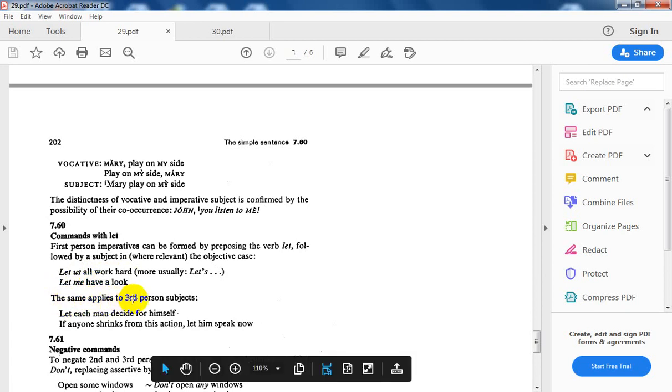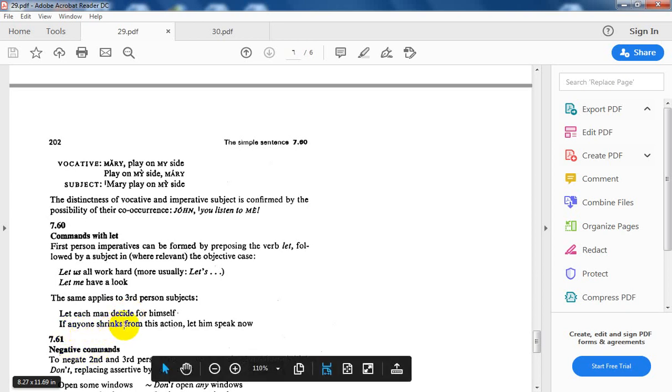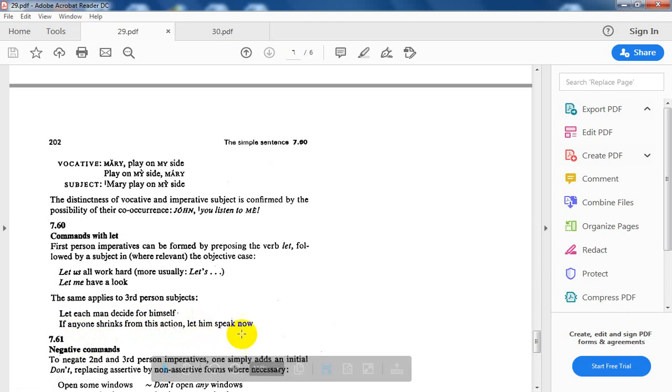The same applies to third person subjects: let each man decide for himself. Here I have let, and here I have the subject, and then the base form, which is the major characteristic of the imperative. If anyone shrinks from this action, let him. Him, it is the third person. Let him speak now.